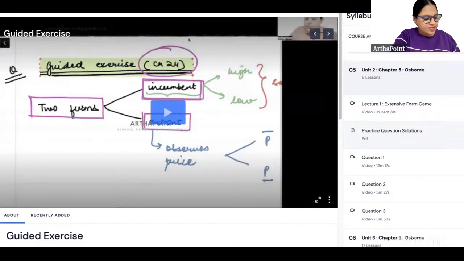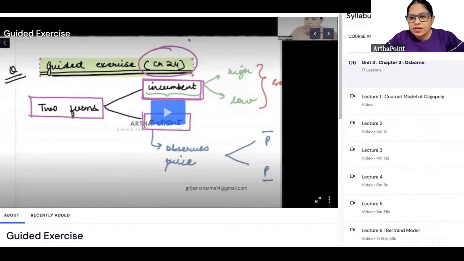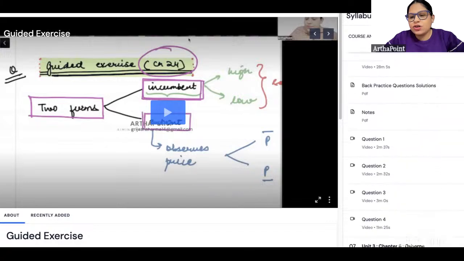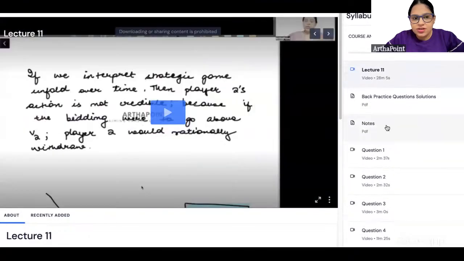No, chapter 5 is extensive form games, and chapter number 3 post that. तो इसमें हमने first price sealed bid auction पे lecture किया था, right?